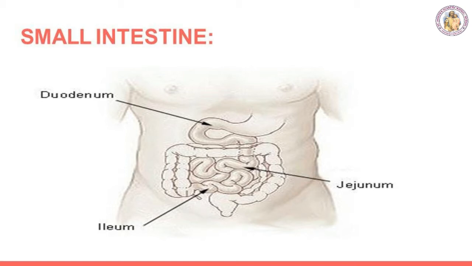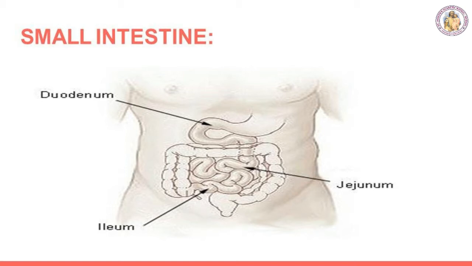The small intestine secretes intestinal juice containing sucrase, maltase, lactase and lipase. Ileum forms the lower part of the small intestine. It opens into the large intestine, which is the way to enter the large intestine. Ileum is the longest part of the small intestine.